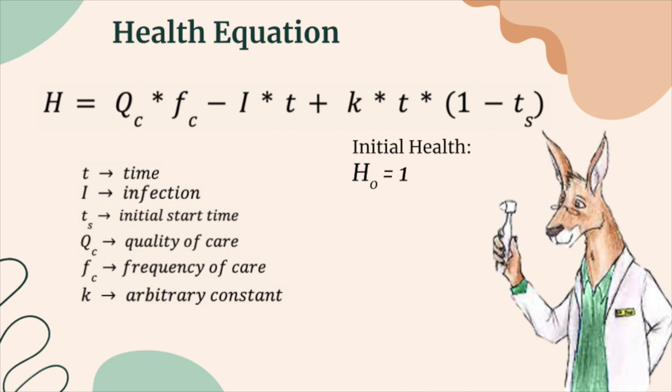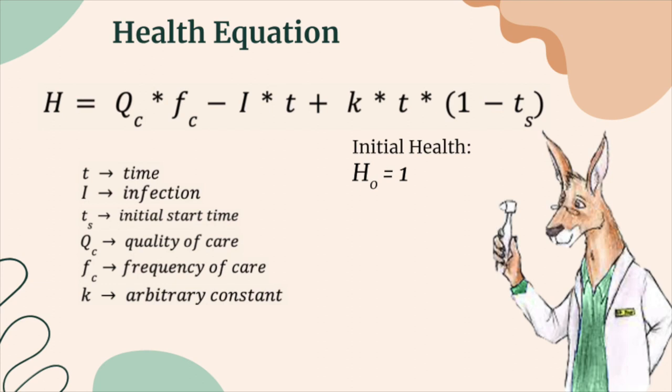The next term is going to be our infection term, which is our risk of infection times time, which is just going to add a negative contribution to the overall health change, and is offset by these positive contributors. This really just plays into our model where if these populations are not getting the frequency as well as the time after birth care that they need, their risk of infection is going to decrease their health accordingly.